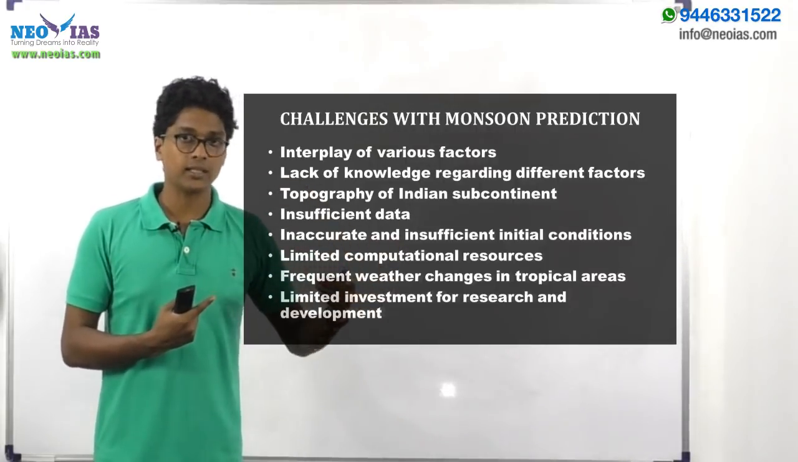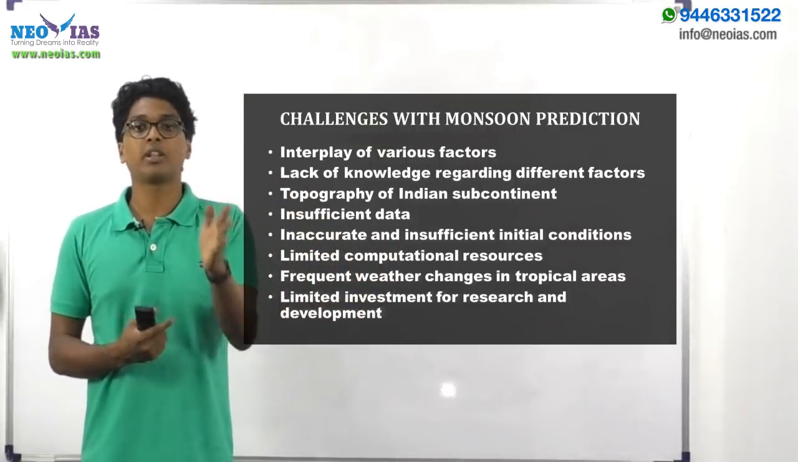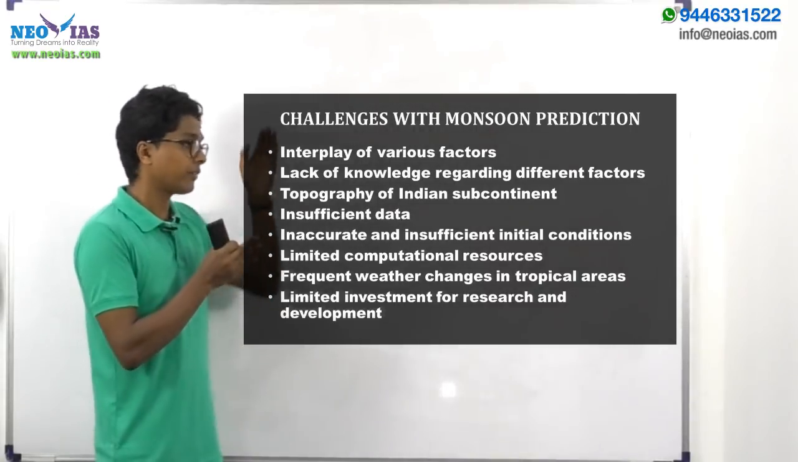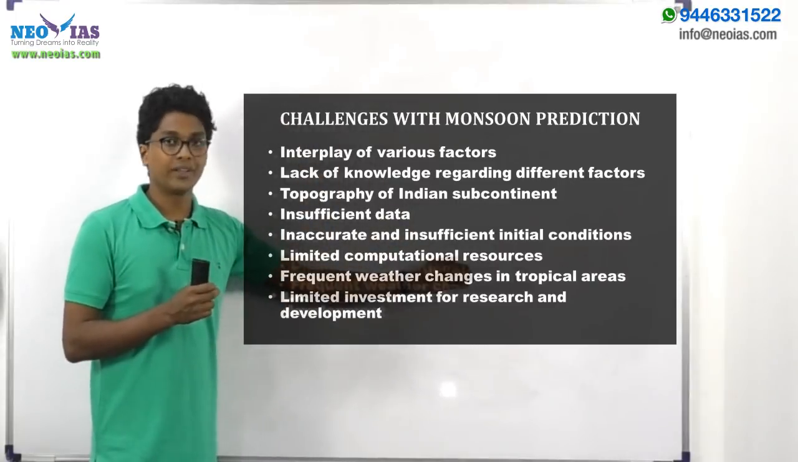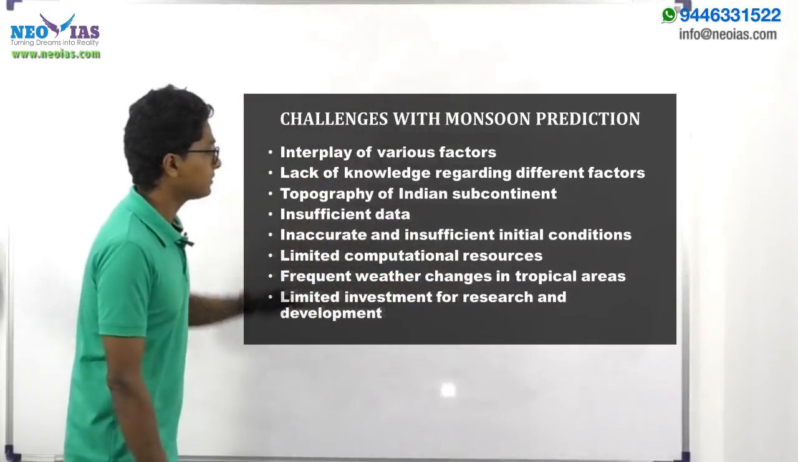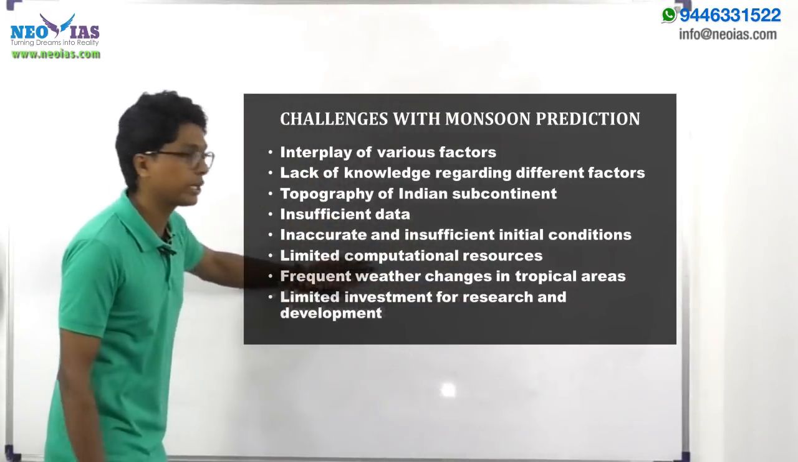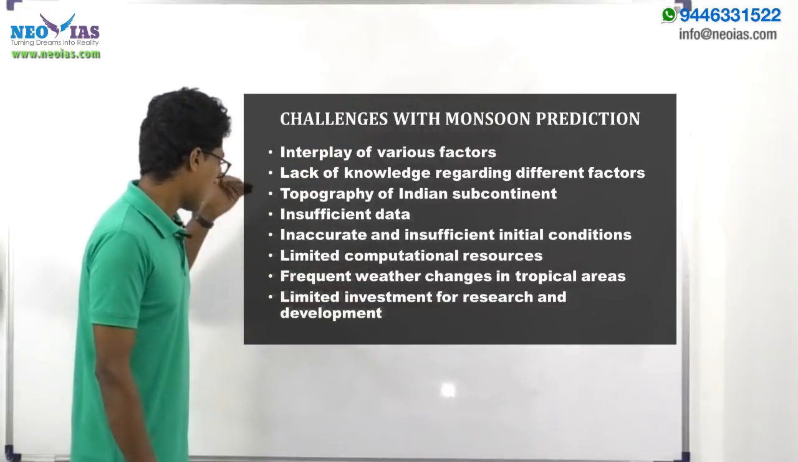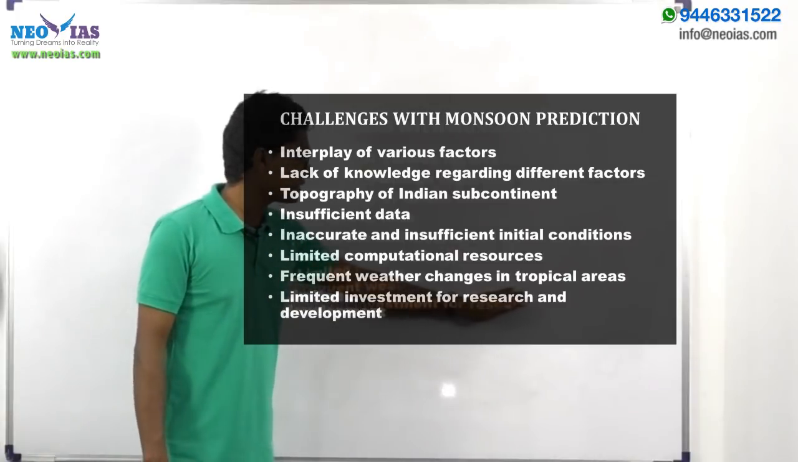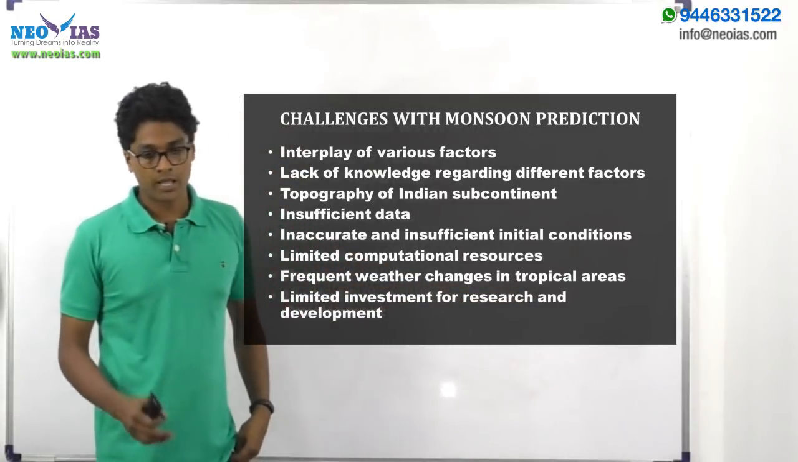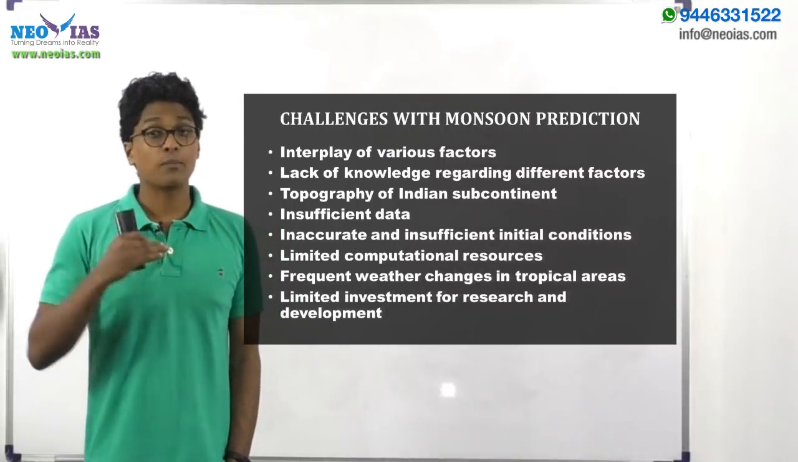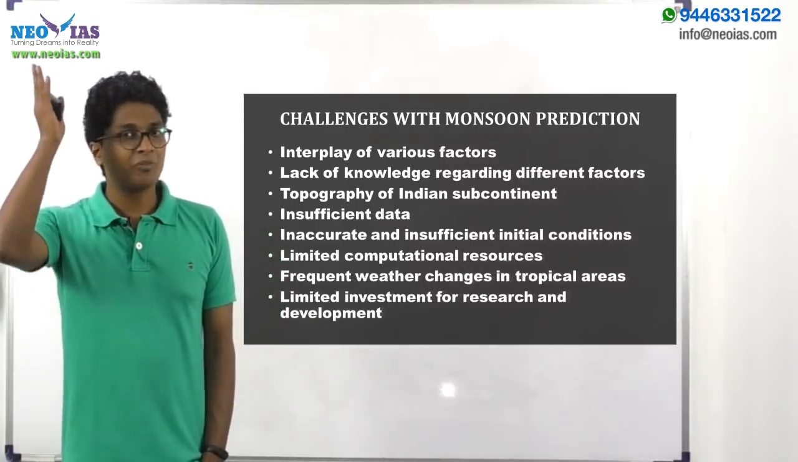But in India's case, only recently we are shifting towards a supercomputer model, right? So our computational resources were very limited until very recently, and because of this limited computational resources, the predictions were going inaccurate. Then, frequent weather changes in tropical areas. Now if you look at the western nations, their weather predictions are more accurate, and one major reason why